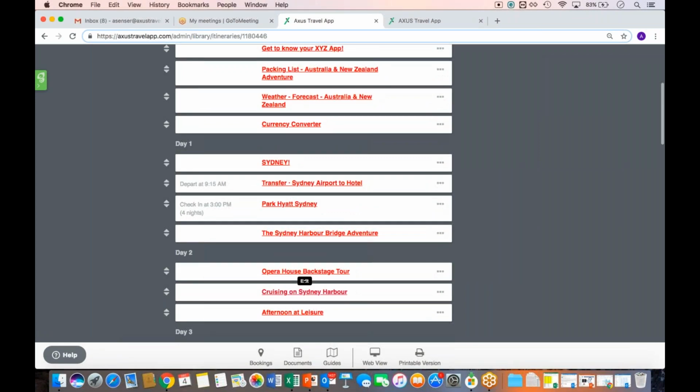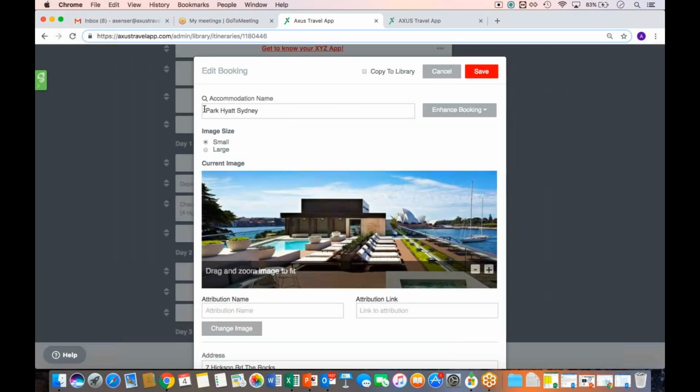So first and foremost, because we have full editing accessibility here, we can adjust the titles. We can add information. So let's say on day one, we had multiple hotels that were giving them different options in Sydney. I'm going to first go to my Park Hyatt and I can put here option 1. So first of all, I'm just going to change the accommodation name. I'm going to add the word option 1 for this proposal just to make it a little bit more obvious that we have multiple choices on a day. Again, it's totally up to you. This was something we found handy. So you can adjust that title field here.